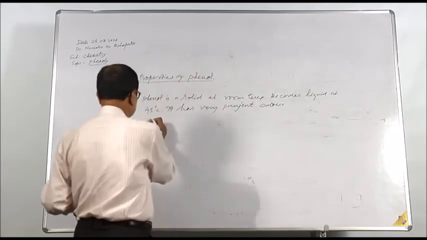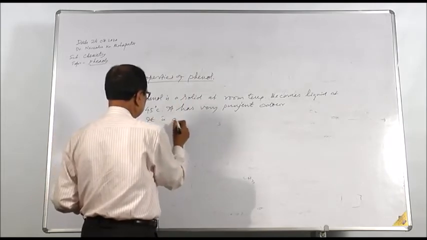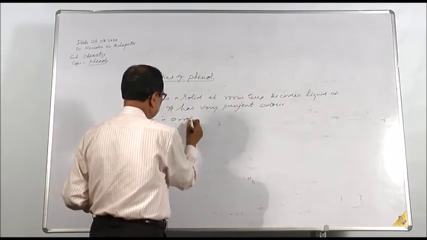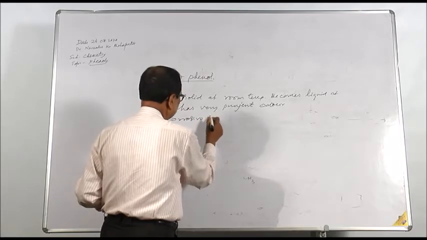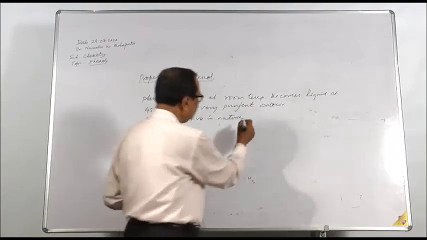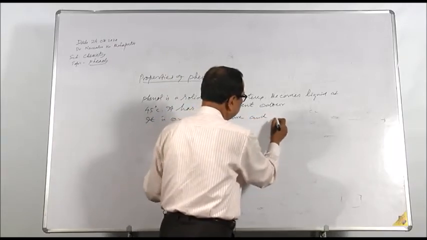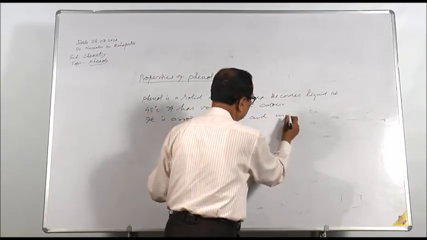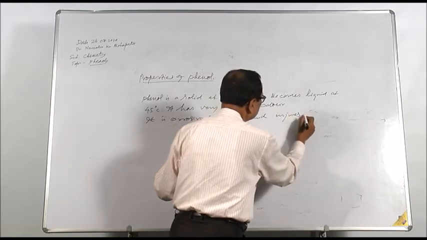It is corrosive in nature and injures skin.